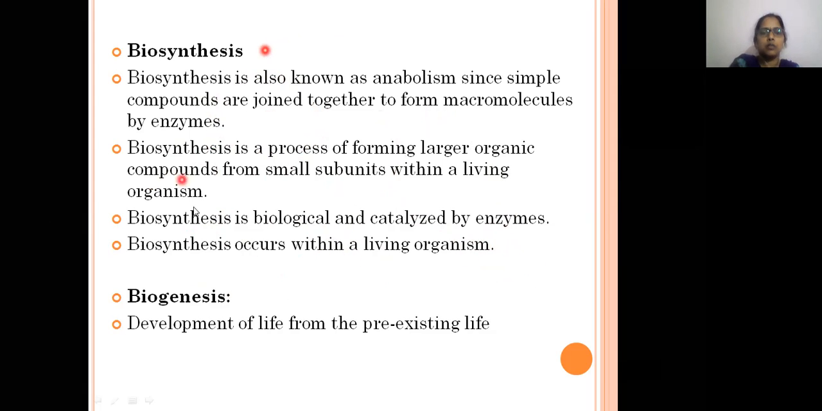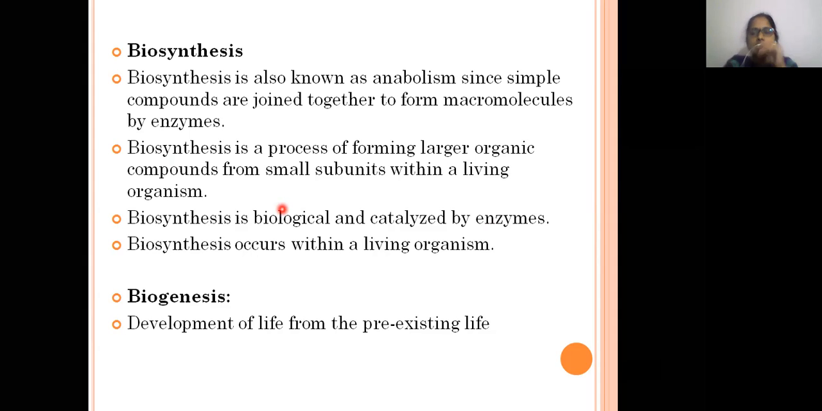So the summary of these four points is: biosynthesis is a process in which small subunits or precursors are combined to form larger molecules. We have an example: erythrose 4-phosphate and phosphoenol pyruvate. These two small subunits are the intermediates of the pentose phosphate pathway and glycolysis. These two subunits combine together and form shikimic acid.